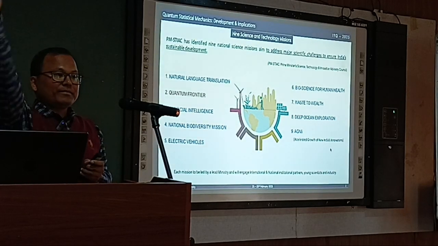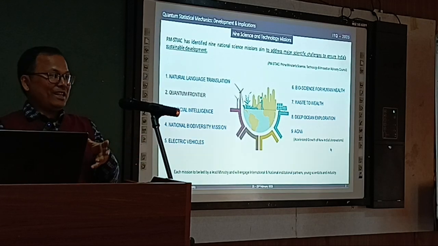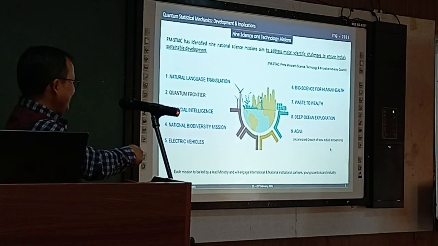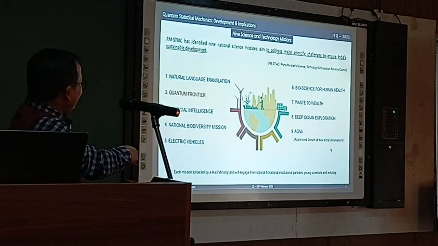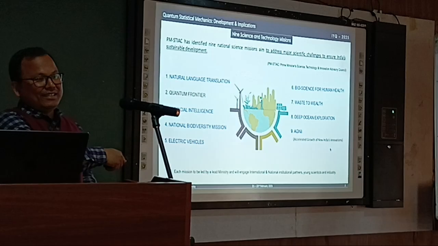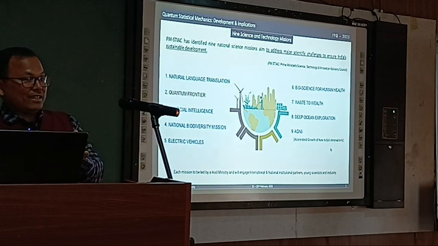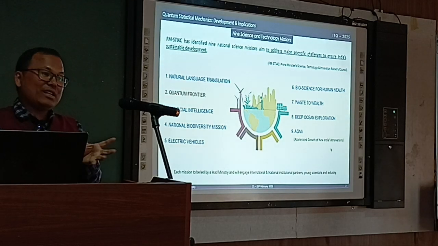The natural language translation is related to machine language and AI. These are in fact related; their objectives are different, but the techniques will be the same.